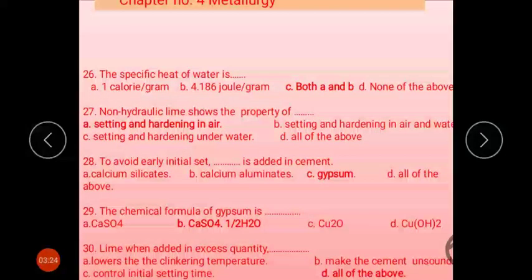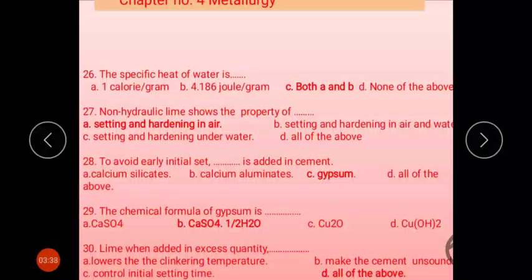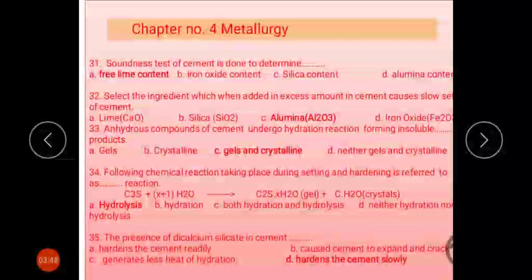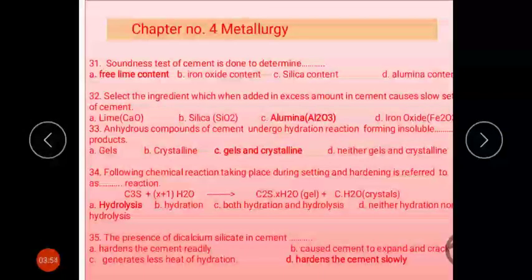When lime is added in excess quantity, what will happen? Lower the clinkering temperature, make the cement unsound, and control the initial setting time. All are correct options. That's why all of the above is the correct answer. Next, question 31. The soundness test of cement is done to determine the free lime content. The soundness test is very useful to determine the percentage of lime present in the cement.